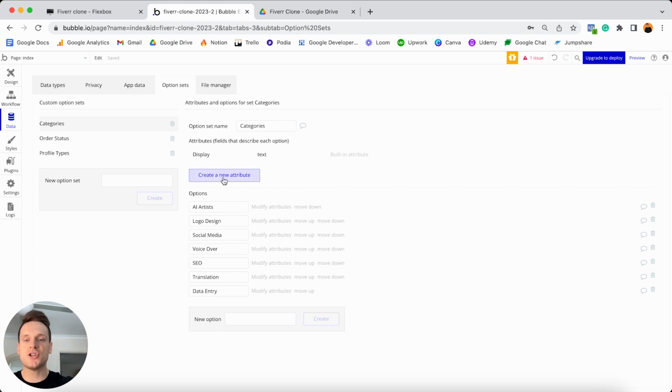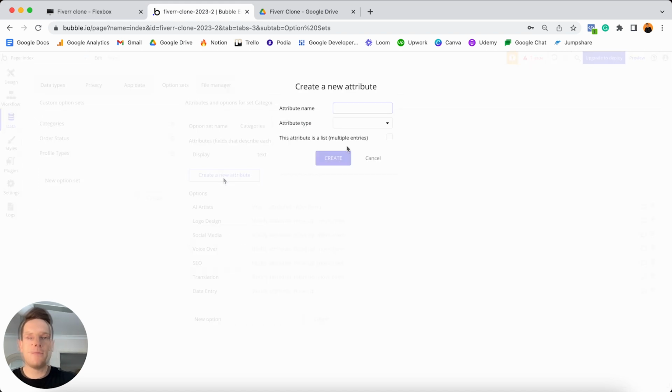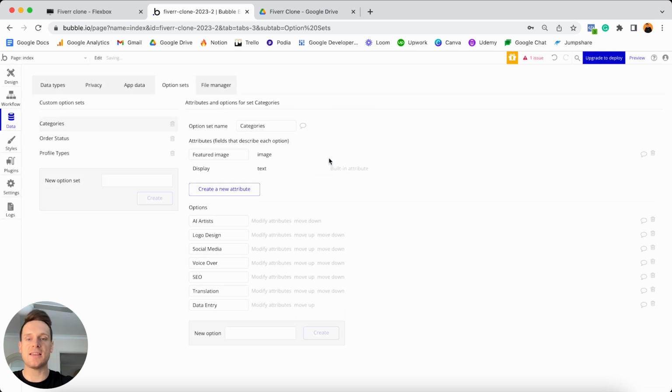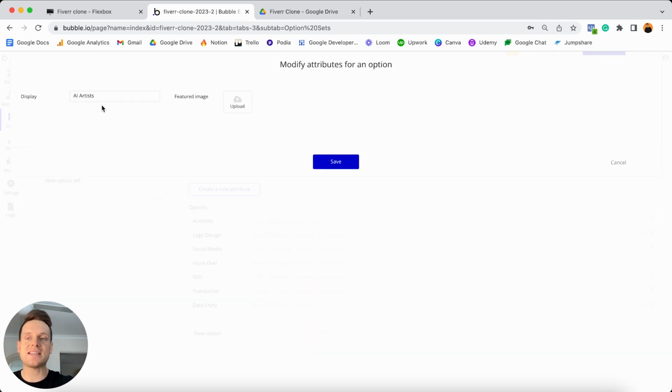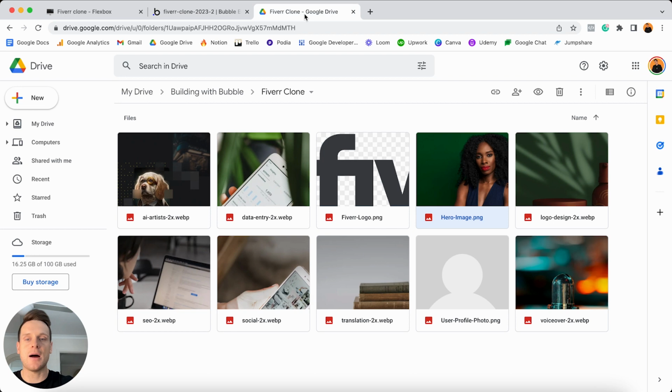And so if I was to create a new attribute here, and if I called this attribute the featured image, I could set this attribute to be an image field type and create this. Then if I was to select to modify the attributes of each individual option, what you'll see is that I not only have the ability to update the title of this category, but I can also upload an image for this category. And of course, I've already taken the time to upload all of the relevant images into this Google Drive folder that I've given you access to.